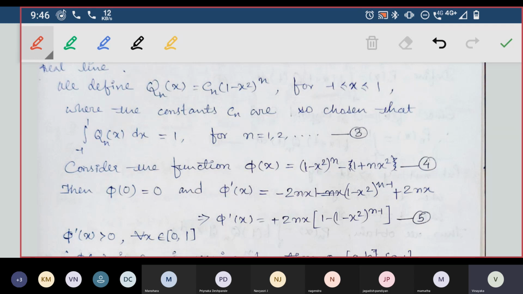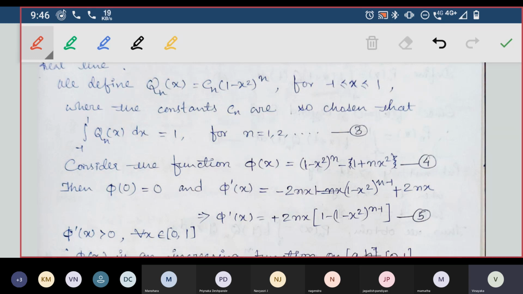We assume a polynomial, and we have to show some polynomial exists which will converge to f of x. So we choose Cn such that the integral of Qn of x dx equals 1 for all n from 1 to infinity. We'll take it as equation 3.